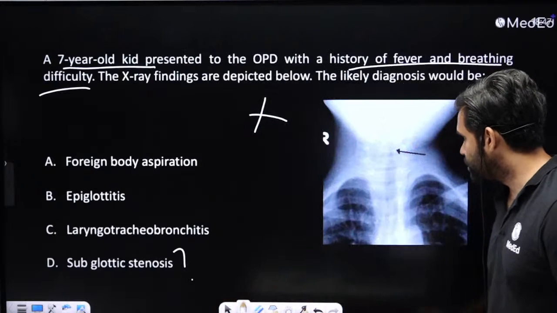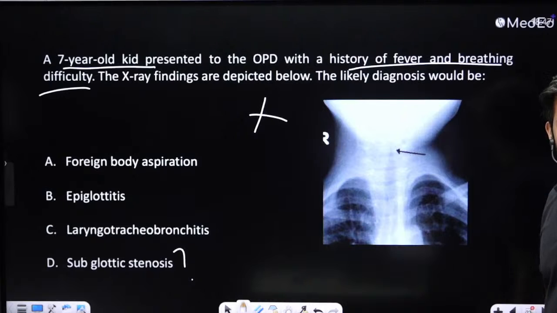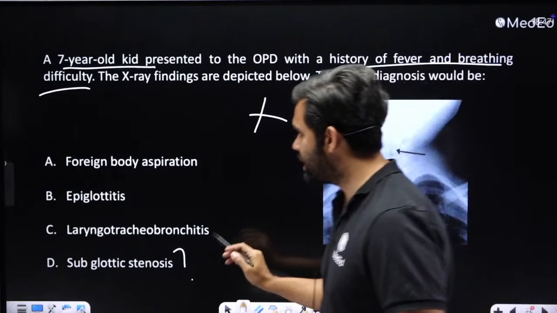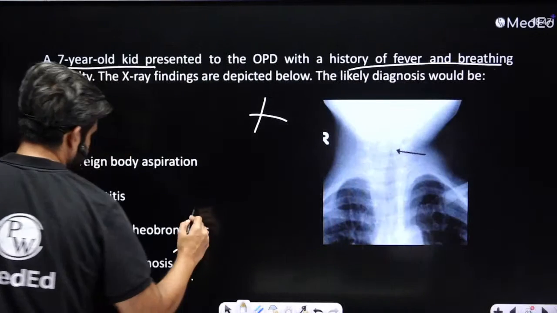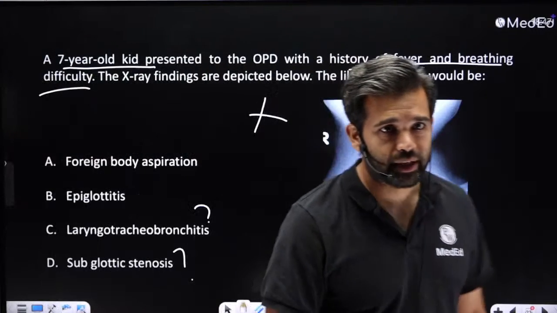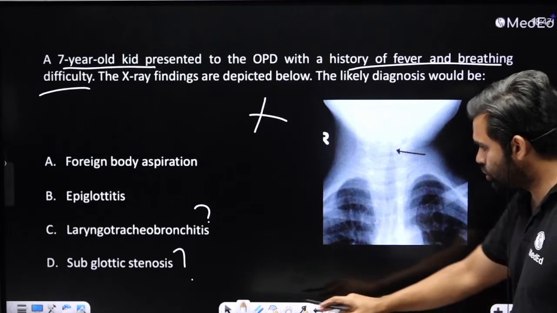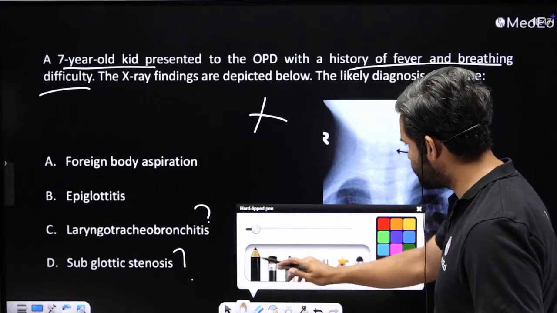Okay, what do you see in this X-ray over here? You see some sort of a narrowing that is happening over here. Dr. Santosh is saying laryngotracheal bronchitis. Is it this? All right. So Sudhanshu is also saying C. Dr. S is also saying C. This is very commonly asked. So I will show you what this X-ray is trying to say.